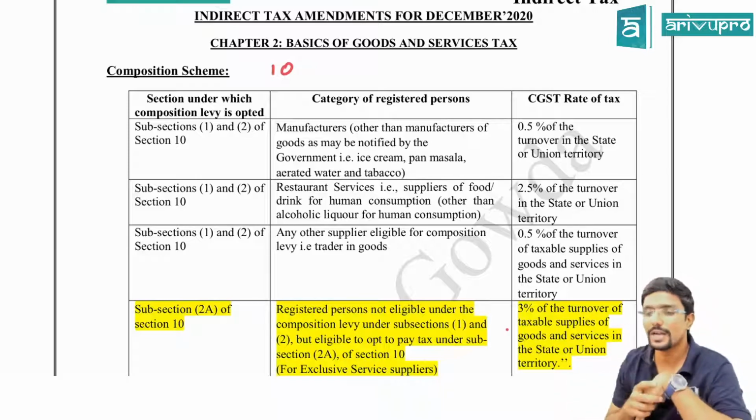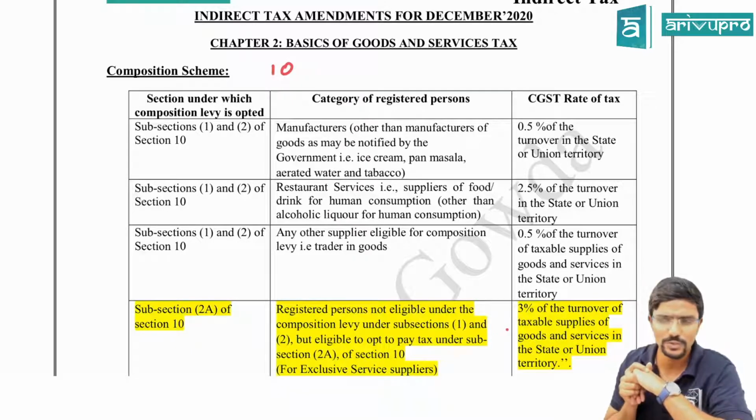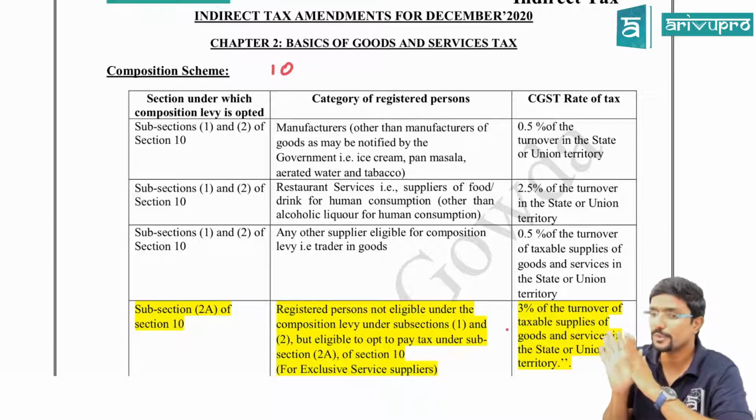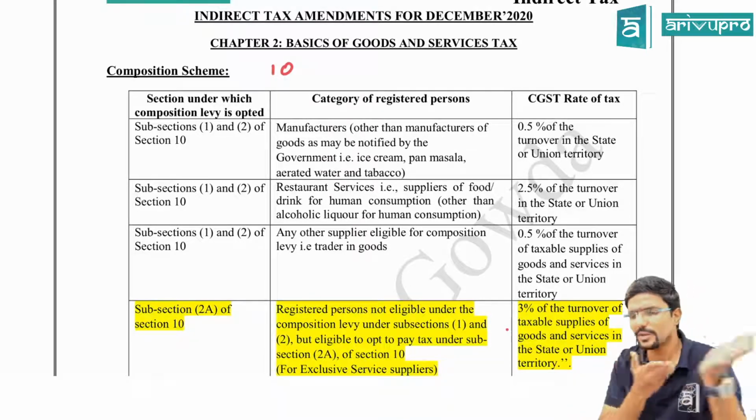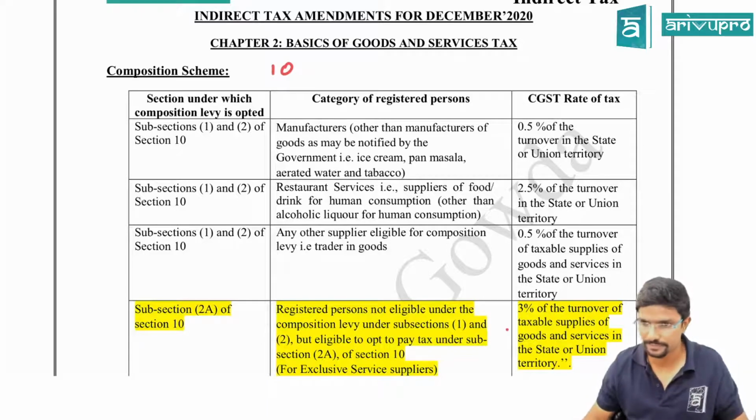Even though your turnover is less than 1.5 crore, sir, should I mandatorily opt for the composition scheme? No, it is not mandatory. It is an option given to you. If you want, you can go for the composition scheme. If not, you can go for the regular scheme as per section 9.